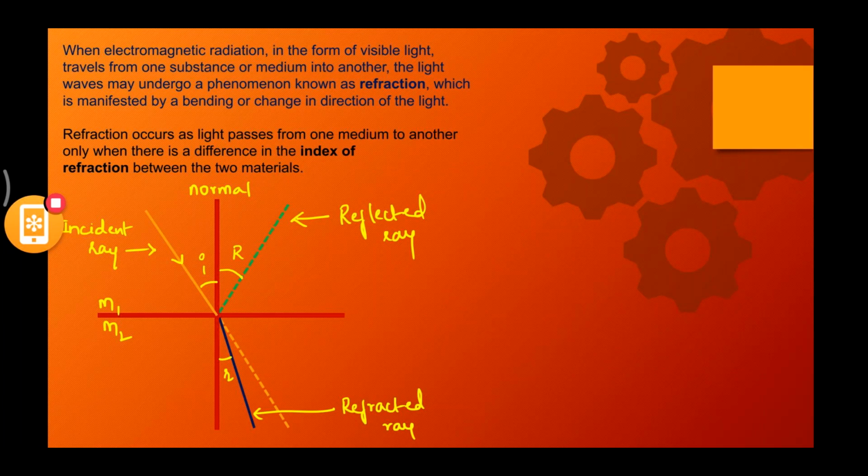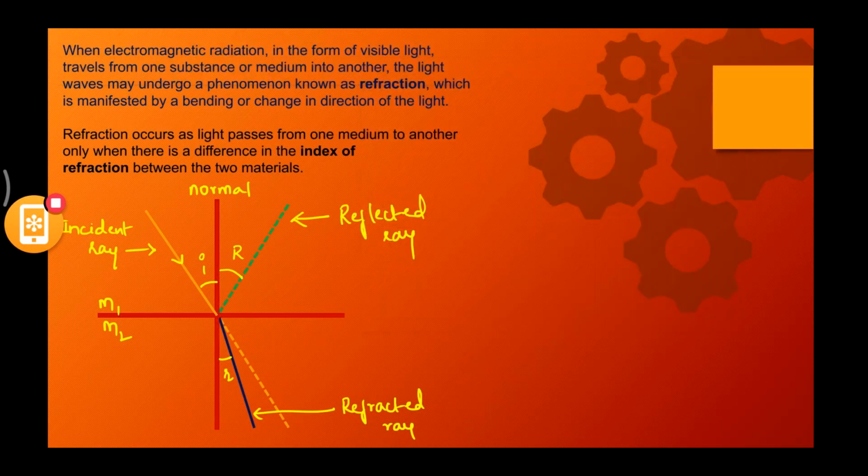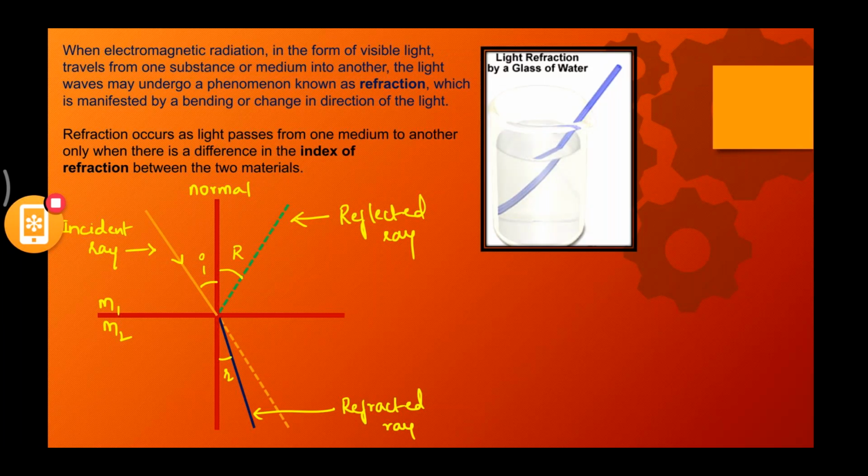Now if there is no change in refractive index, can you actually see refraction? No, because it is the same medium again. If I take this medium as air and I still take this medium as air, is there any difference in the medium? No, there is no difference in the medium. So can you actually see refraction? No. So that is important here: refraction will only exist when there is a change in refractive index.